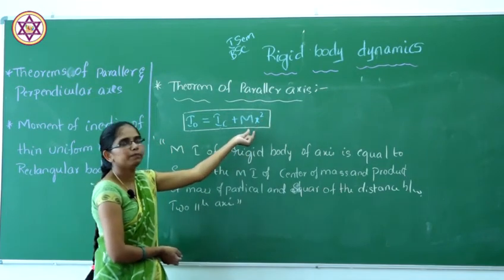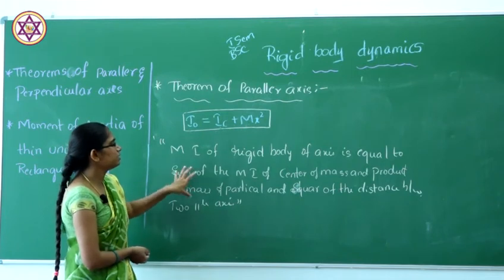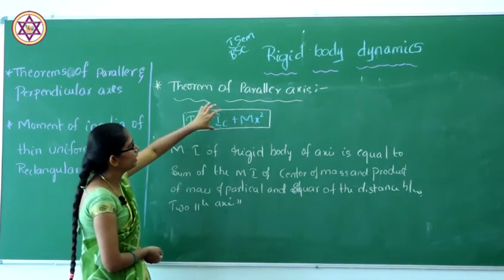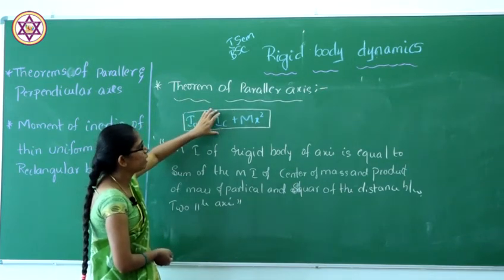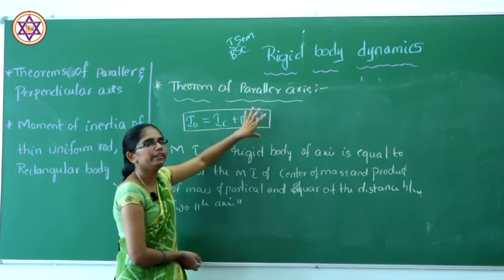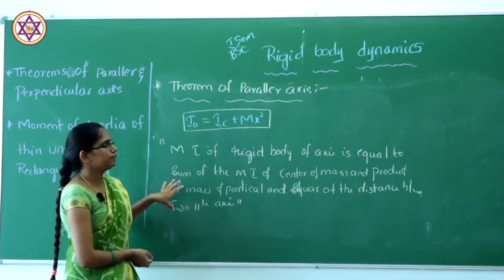So x is nothing but the distance between the two parallel axes. So we have to prove the statement.